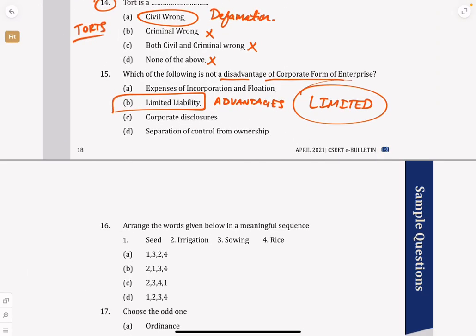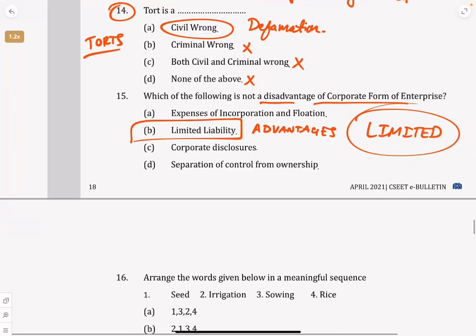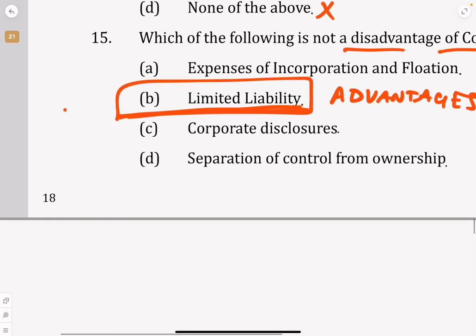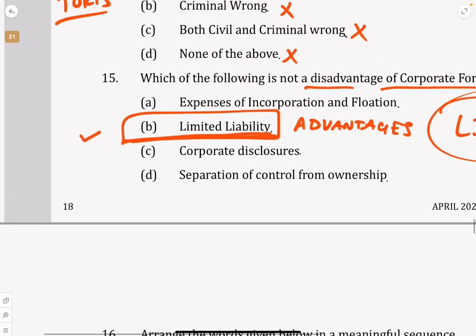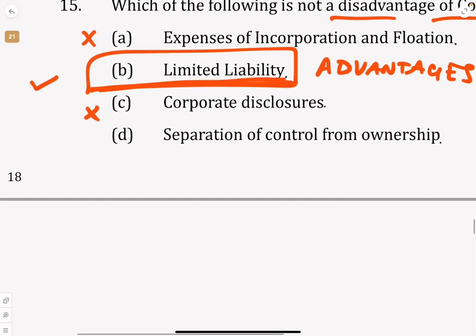That is what we understand in corporate form of business. Expenses of incorporation and flotation, that is a disadvantage. Corporate disclosures, it is a disadvantage.